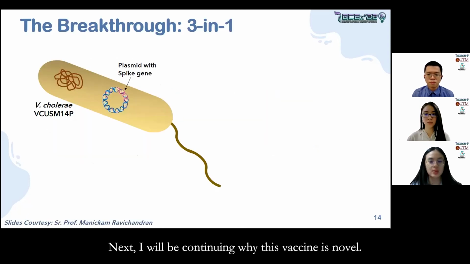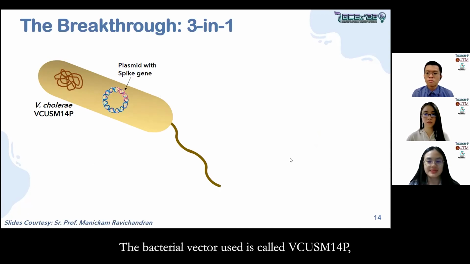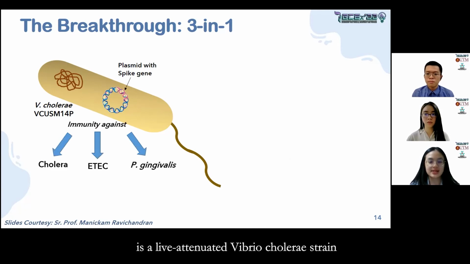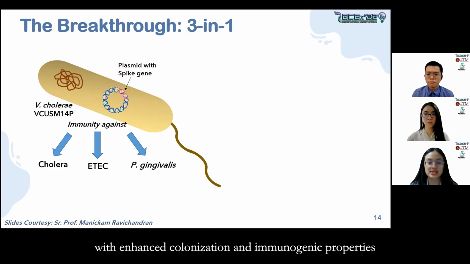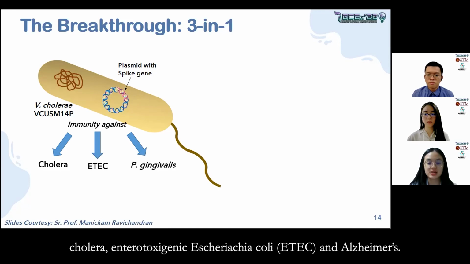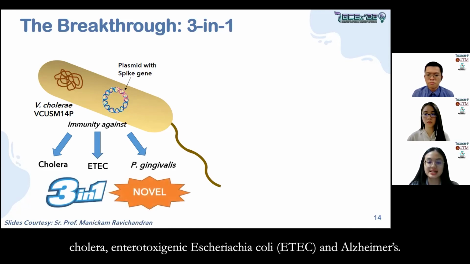Next, I will be continuing why this vaccine is novel. The bacterial vector used is called VCUSM14P. It's a live attenuated Vibrio cholerae strain that has been proven to be non-toxigenic with enhanced colonization and immunogenic properties against V. cholerae O139 and cross-protective against enterotoxigenic Escherichia coli ETEC. The virulent genes of Vibrio cholerae are removed before insertion into the animal models. Once the animal models receive vaccine, the immunity will be protected against cholera, enterotoxigenic Escherichia coli ETEC, and Alzheimer's.